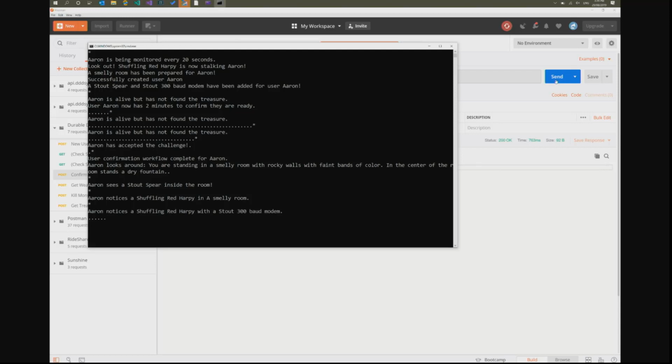Okay, so we've confirmed that we're going to play the game. It has said that the user confirmation workflow has completed successfully because I've confirmed. I've looked around. I'm standing in a smelly room with rocky walls and with faint bands of color. In the center of the room stands a dry fountain. I see a stout spear inside the room, and a shuffling red harpy is also there. And the shuffling red harpy has a 300 baud modem as the prize for me to collect. So it's obviously got a bit of Australian internet with it, so excellent.